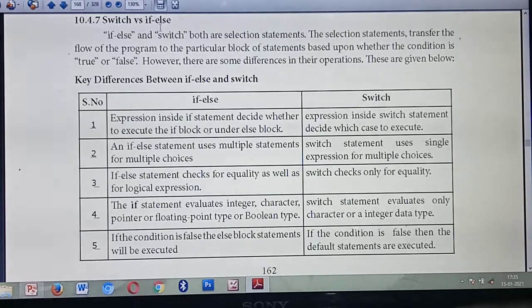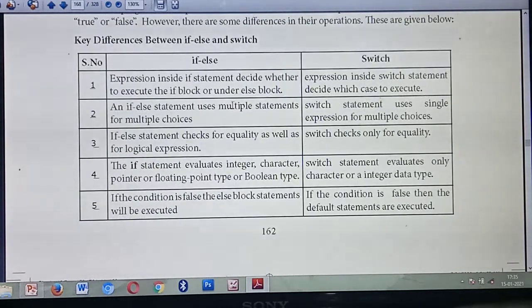False means false statement. So the control of the code will jump from one part of the program to the next part of the program. Okay, so both switch and if else statement we can say are selection statements. But some differences are there between switch statement and if else statement. Even though both are selection statements, some differences will be there. Understood? So now we are going to study what the differences are between switch statement and if else statement.